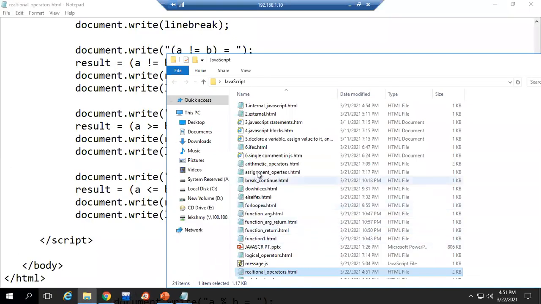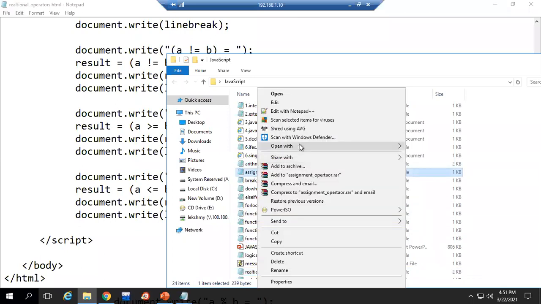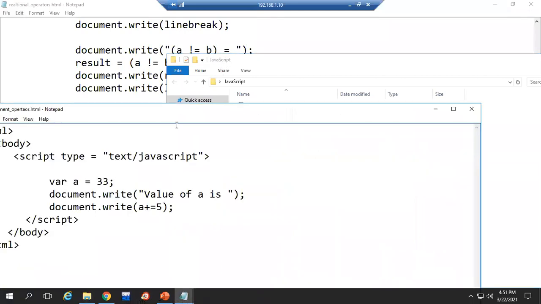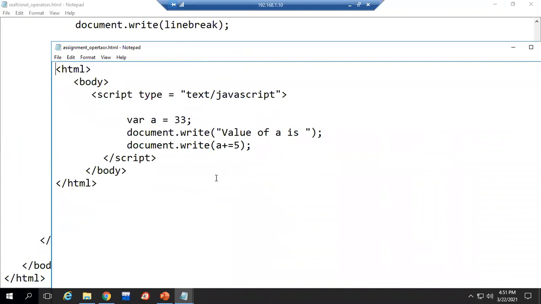Okay. Now we have the assignment operator. So the equal to symbol is the assignment operator, but we can use it with plus equal to, minus equal to, star equal to, slash equal to, like this. Arithmetic and assignment combinations we can use. This is a shorthand way.